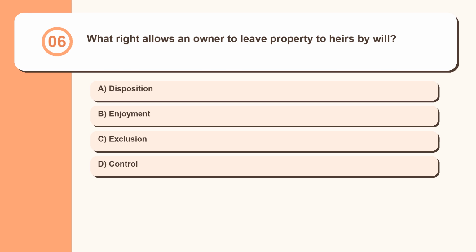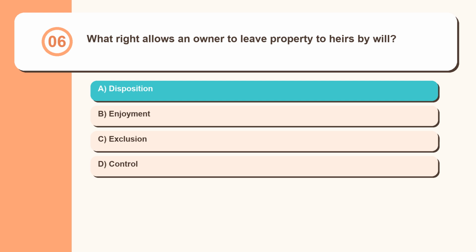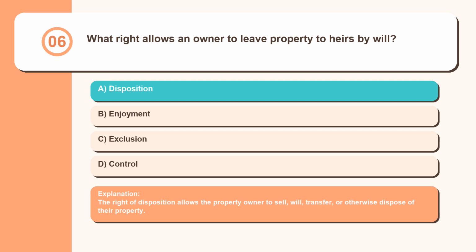Question 6. What right allows an owner to leave property to heirs by will: disposition, enjoyment, exclusion, control? The right of disposition allows the property owner to sell, will, transfer, or otherwise dispose of their property.